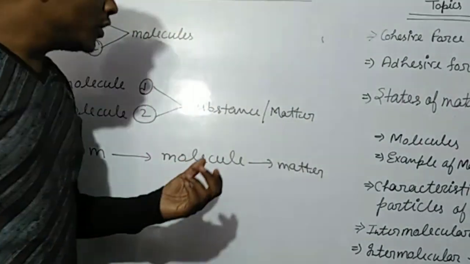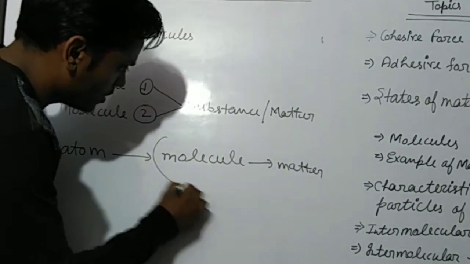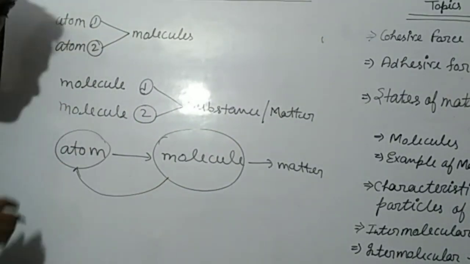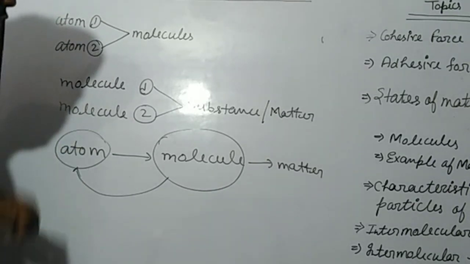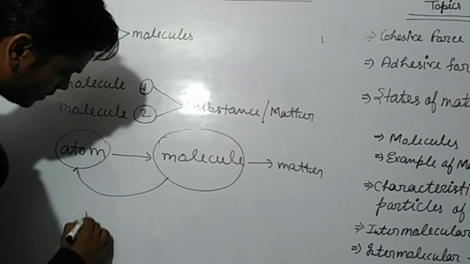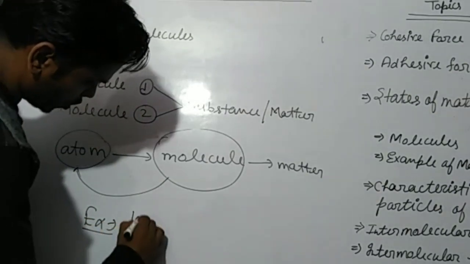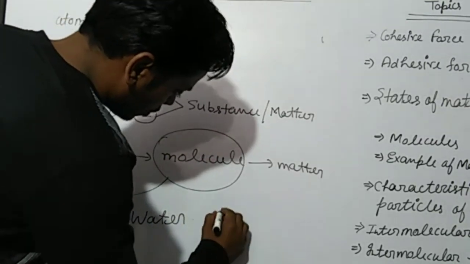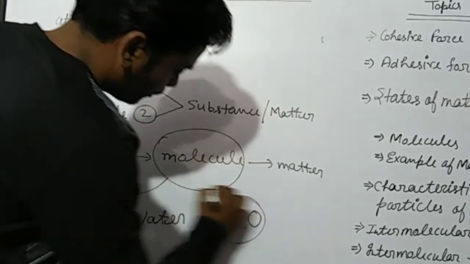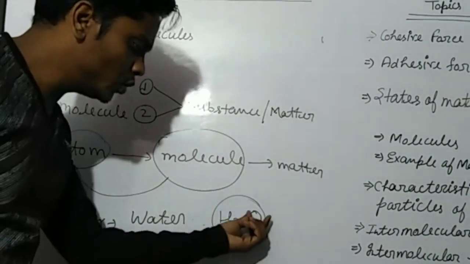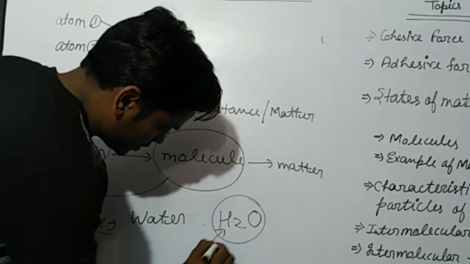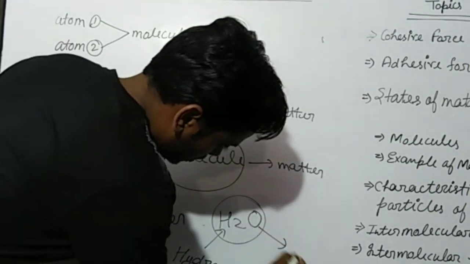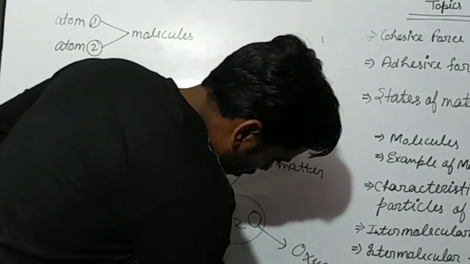A molecule may contain one or more than one atoms. For example, take water. The chemical formula of water is H2O. H stands for hydrogen and O stands for oxygen.